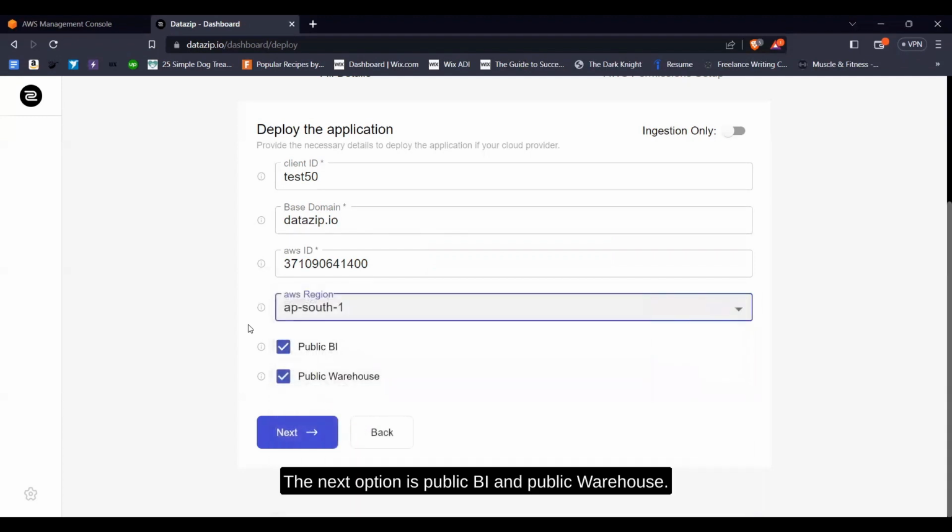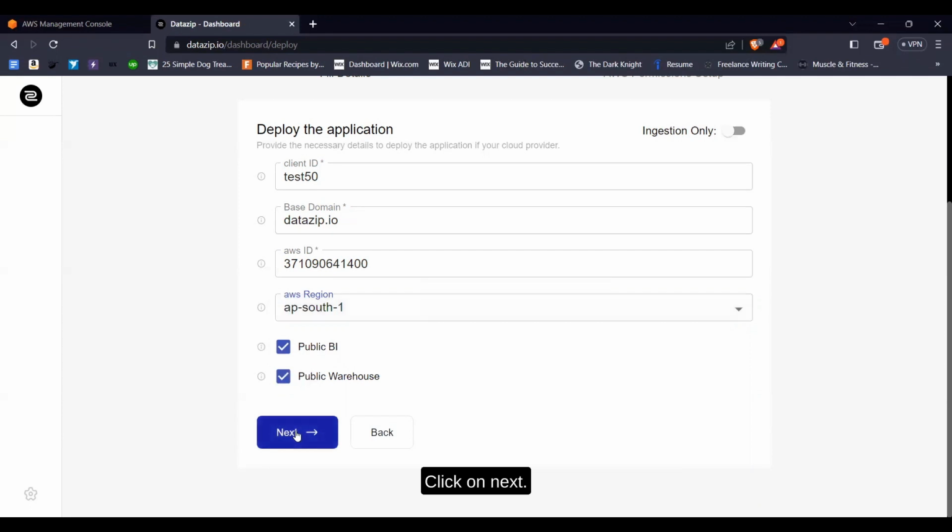The next option is public BI and warehouse. If you set them as public, anyone on the internet with the correct login credentials can access your BI and warehouse. But if they're private, people cannot access them directly. Only those who have access to your VPN can access them after configuring to access Datazip's VPC. Please keep in mind that you cannot change the state of BI and warehouse later on. For now, we have opted for both of them to be public. We go next.